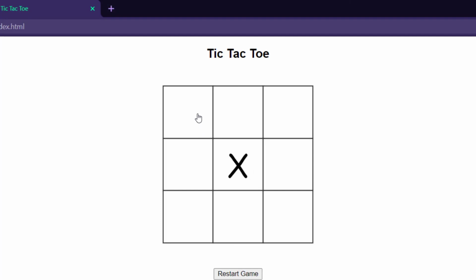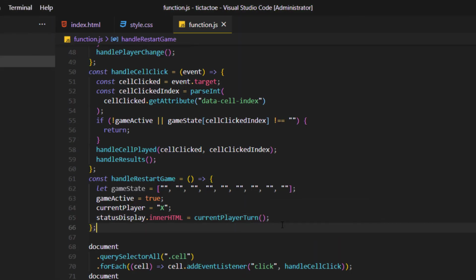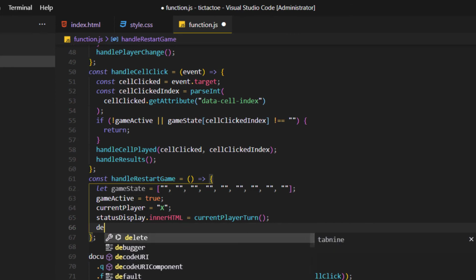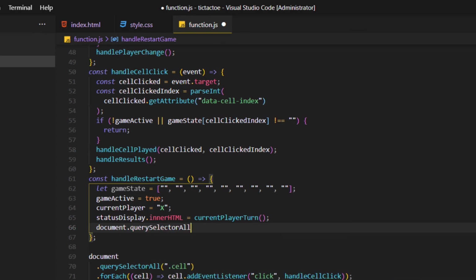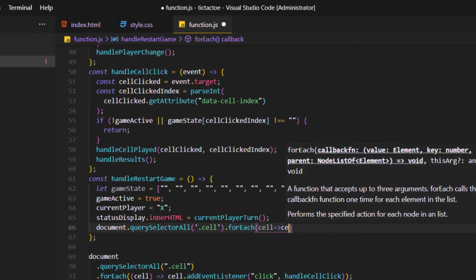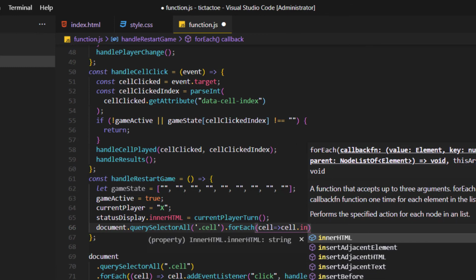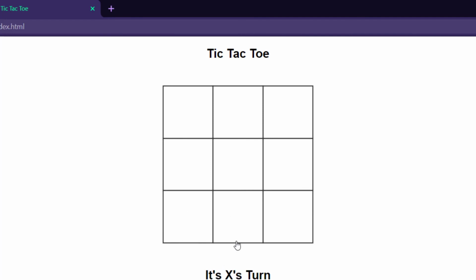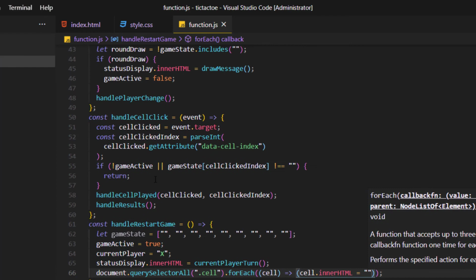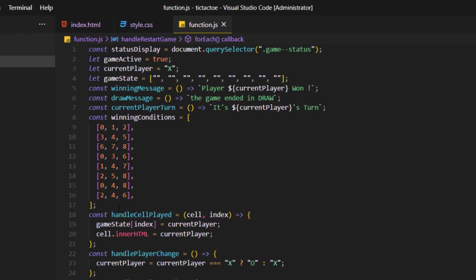Oh, it's X's turn. Anyway, oh, I forgot one thing, which is filling the cells: document query selector all the cells, and for each cell the inner HTML is going to be empty. Yeah, this is it.